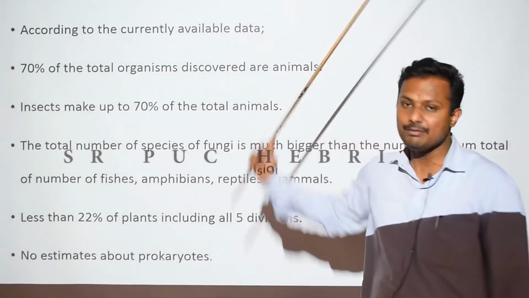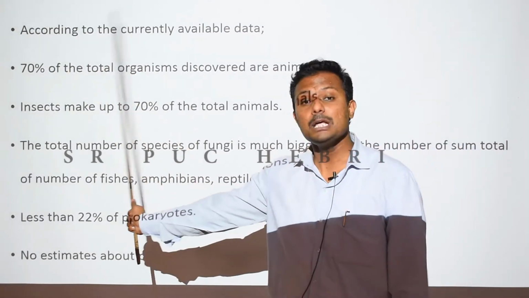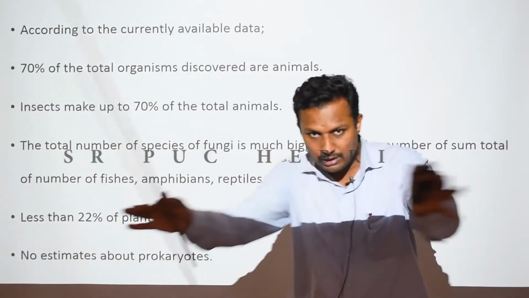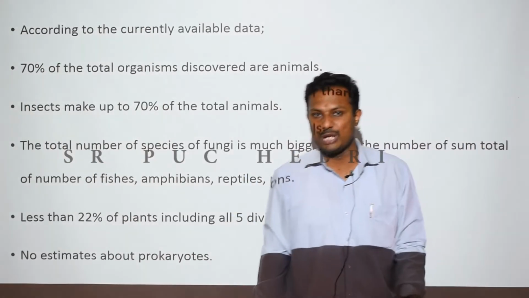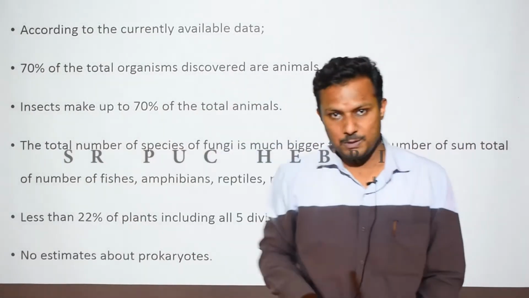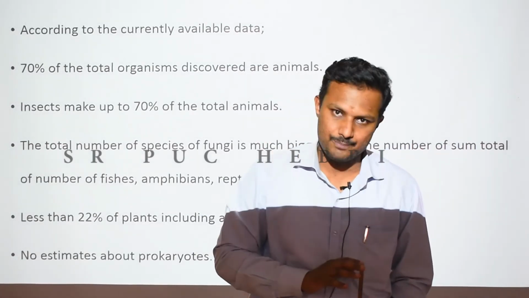According to the currently available data, in the world, 70% of the total number of species discovered till today are what? Only animals.